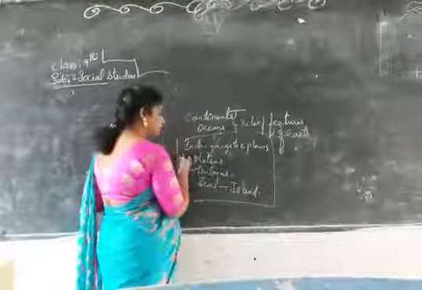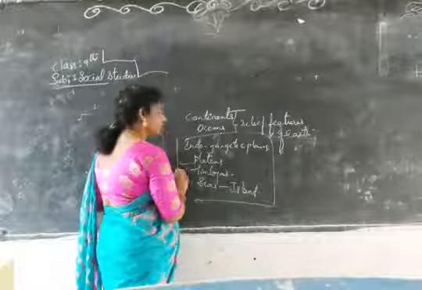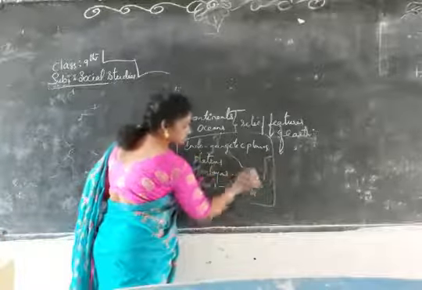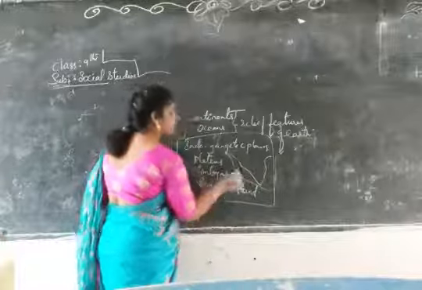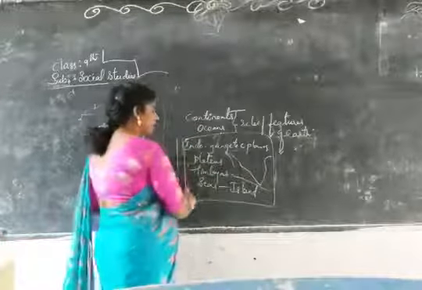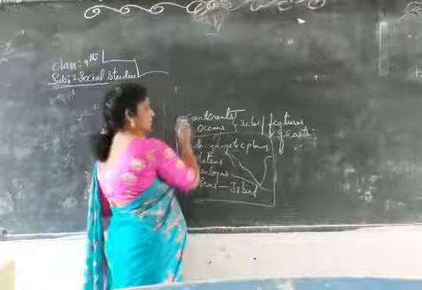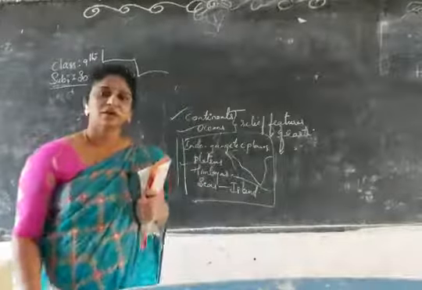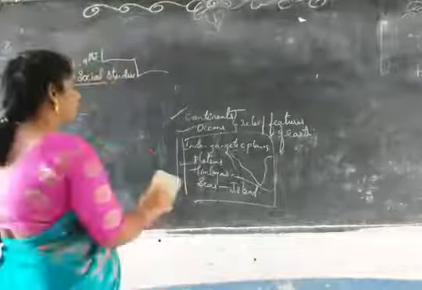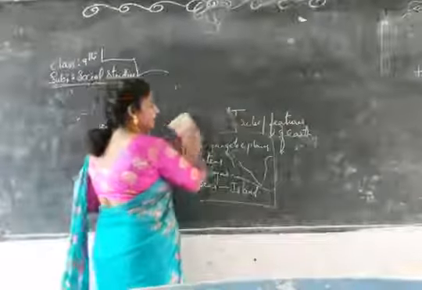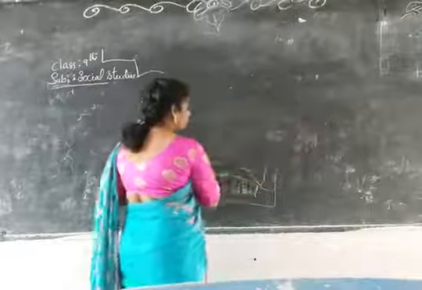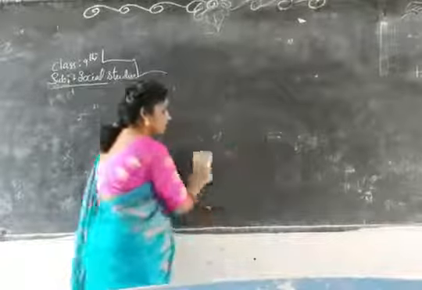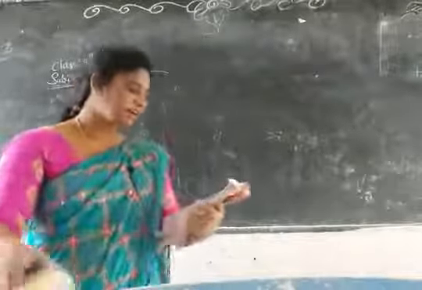Indo-Gangetic plains, plateaus, and the peninsular region are also there. The peninsular region has a tongue-like structure, so this area we call the peninsular region. These are the Indian relief features. What are the Earth's relief features? Mainly 7 continents and 5 oceans. These 5 oceans are separating different continents and different countries.